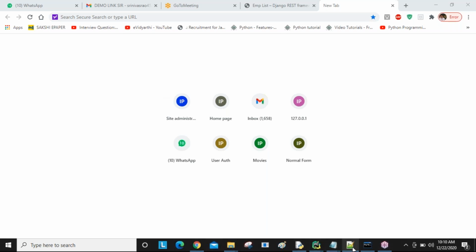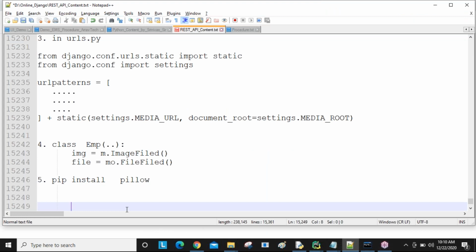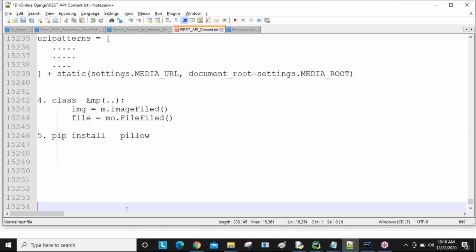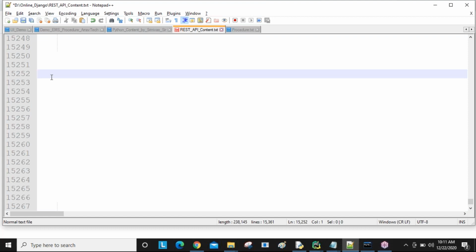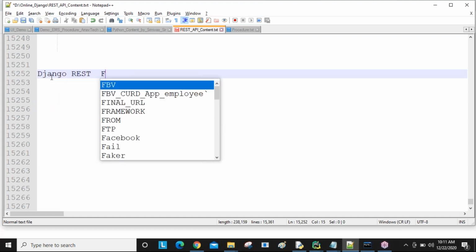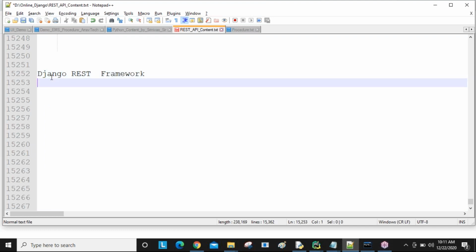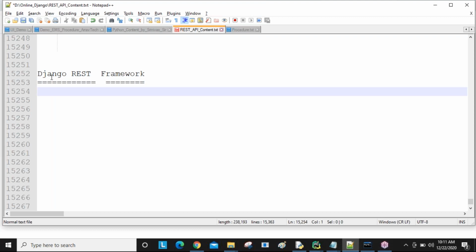So, what were we discussing previously? Why is Django REST framework required, guys? Okay, in the last session we discussed the Django REST framework. Simply, we are calling it DRF, Django REST framework.